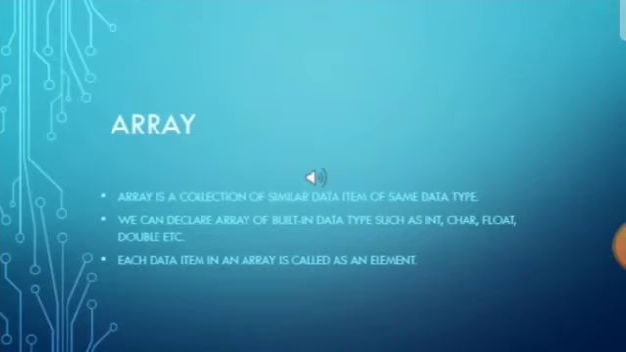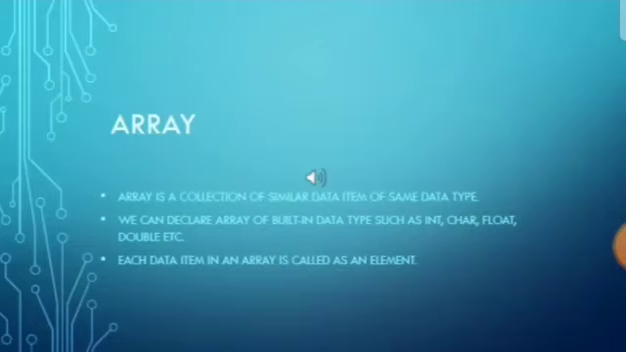So what is array? Definition: array is a collection of similar data items of same data type. We can declare array of built-in data type such as integer, character, float, double, etc. Each data item in an array is called as an element.